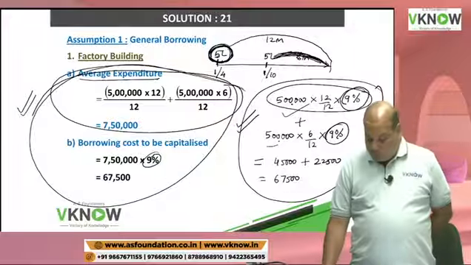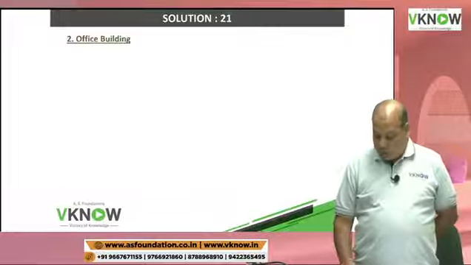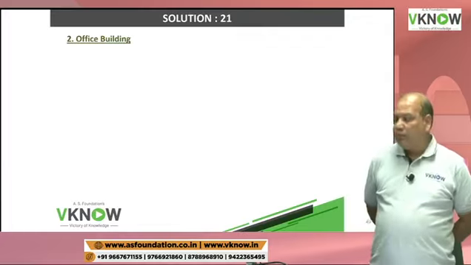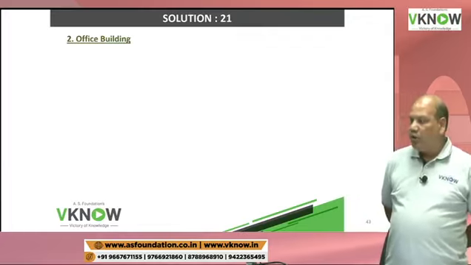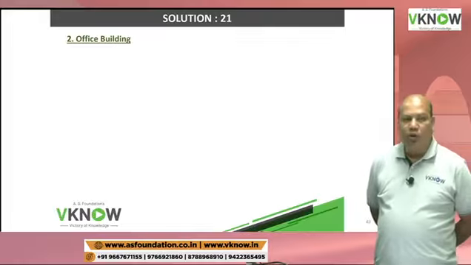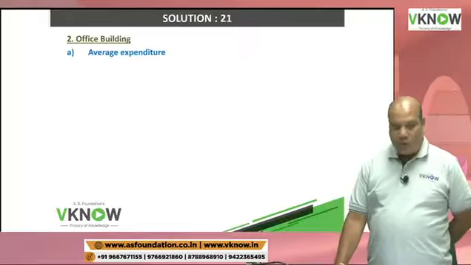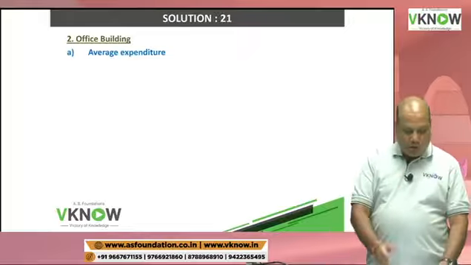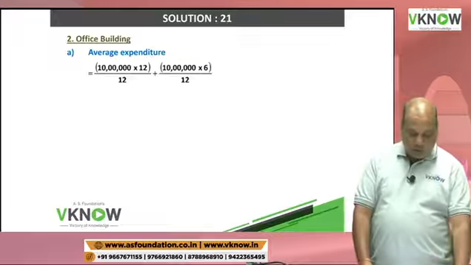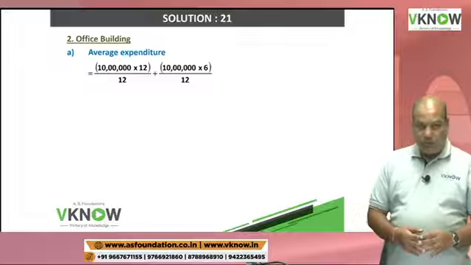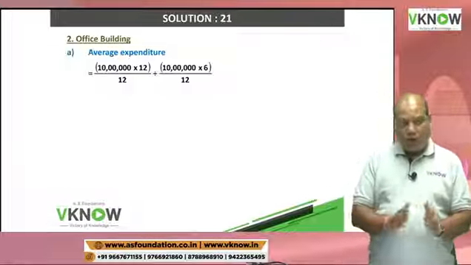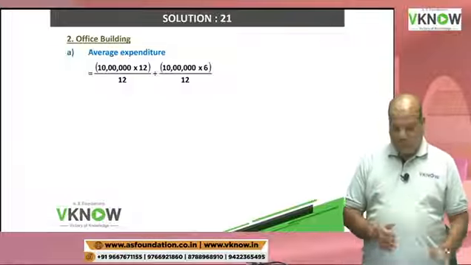So this is my factory building. Now write down second point, office building. Please try office building yourself and tell me how much borrowing cost will be capitalized. In case of office building, 10 lakh was incurred today and 10 lakh was incurred after 6 months. So my average borrowing will be 10 lakh into 12 by 12, and the second 10 lakh into 6 by 12.